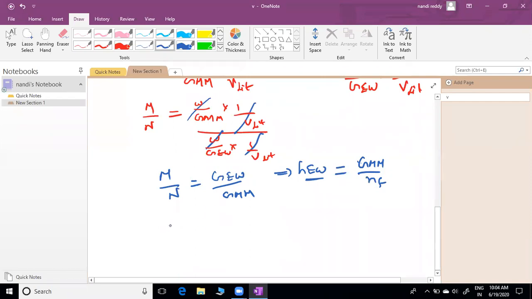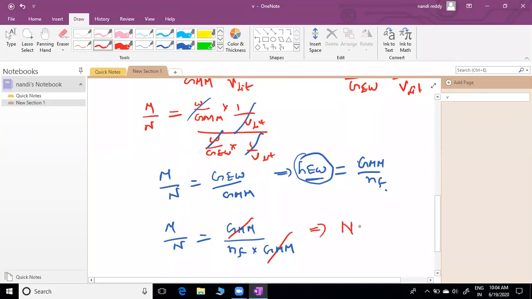So molarity by normality equals gram molecular mass by n factor into gram molecular mass, with the substitution. Both will be cancelled. Then what are we getting here? Normality equals molarity into n factor. N factor, you know that already for acids and bases.